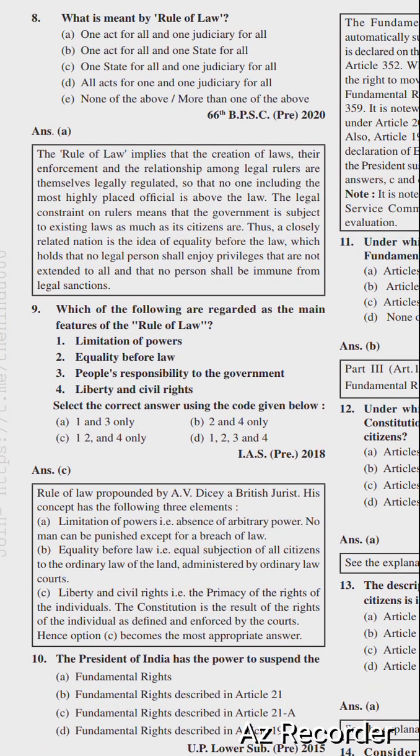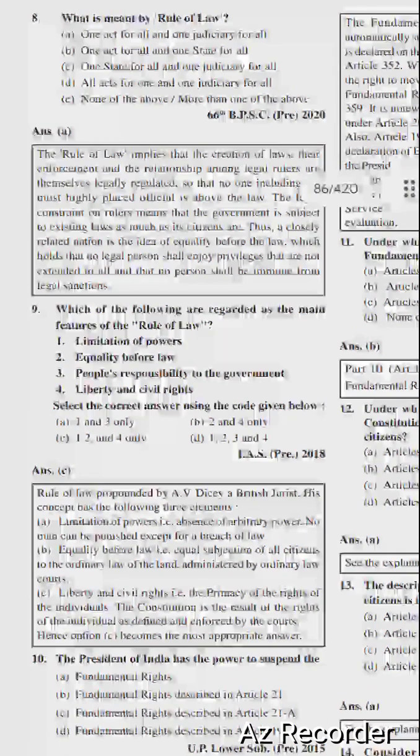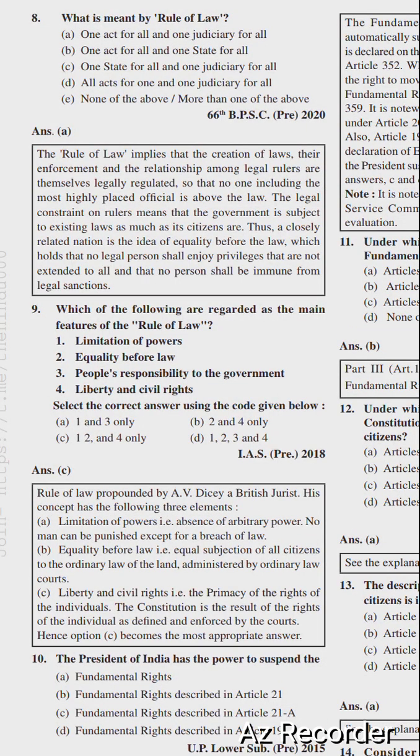Rule of law was propounded by A.V. Dicey, a British jurist. His concept has the following three elements: limitation of power, that is, absence of arbitrary power; no man can be punished except for a breach of law. Equality before law, that is, equal subjection of all citizens to the ordinary law of the land administered by ordinary law courts.